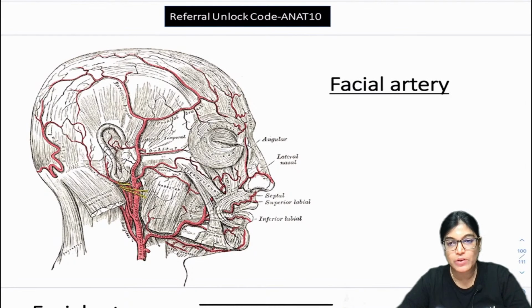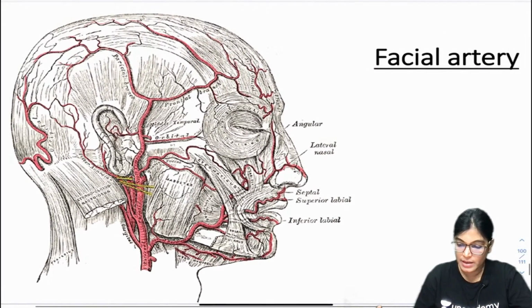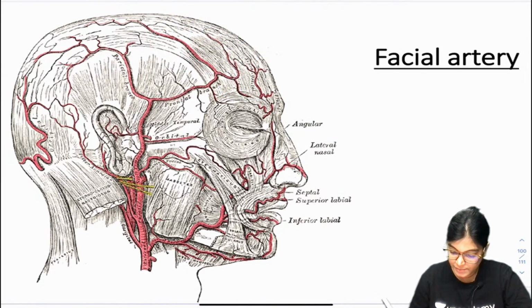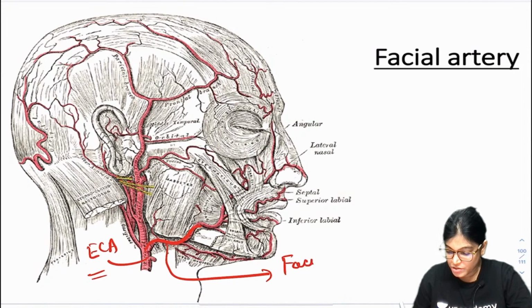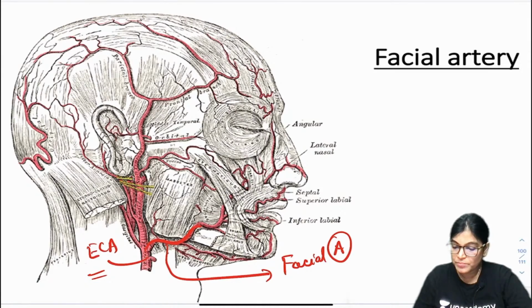Everyone must know, facial artery is a branch of which artery? Let me slightly enlarge this diagram. As you can see here, this is the external carotid artery, and this is the facial artery which is shown. Facial artery is a branch of the external carotid artery. Yes, absolutely right, Akshit.